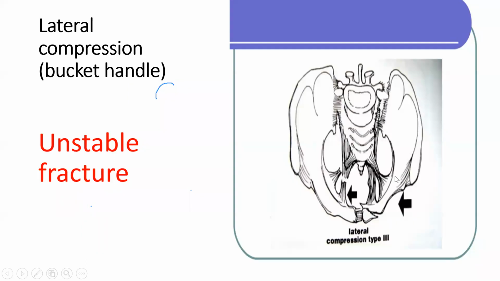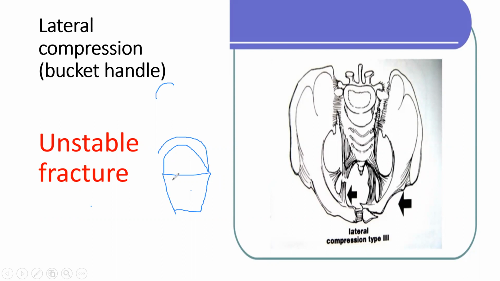This is lateral compression. In lateral compression, there is a force coming from laterally, and on the contralateral side it opens. If you think this is right and this is left, the force is from the left side and the right side gets opened. So this is lateral compression. It is also known as bucket handle. I don't know how it is bucket handle. Just wait. So bucket handle is this. This is the bucket.